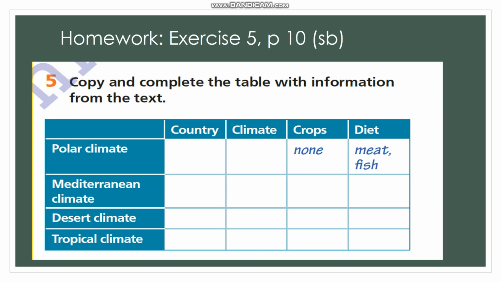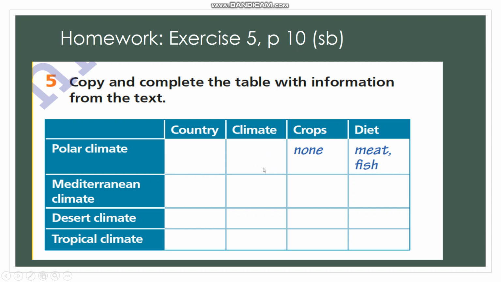Your homework is exercise 5, page 10, student book. Copy and complete the table with information from the text. Country: what countries have polar climate? Climate: describe polar climate.